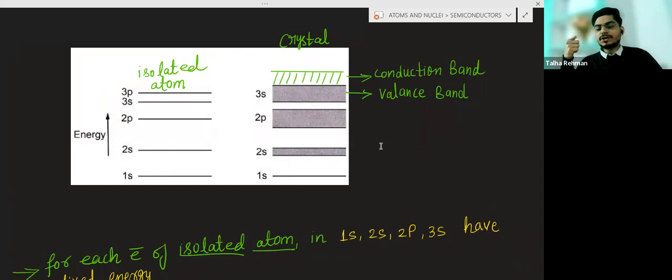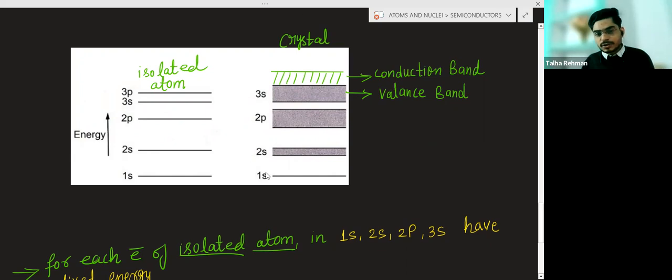Electrons are found in these subshells 1s, 2s, 2p, 3s. So all the electrons have different energy interaction, so they will have different energy levels, and the energy levels in continuation are basically a band.